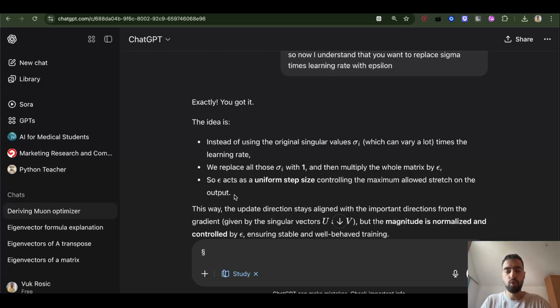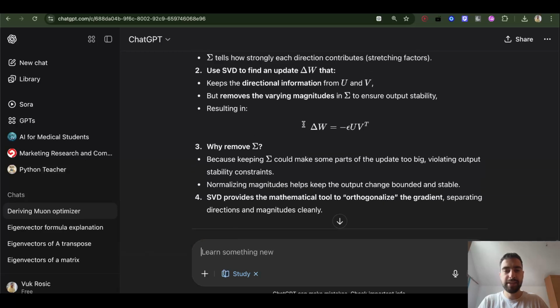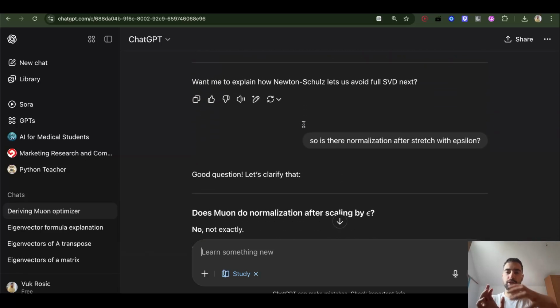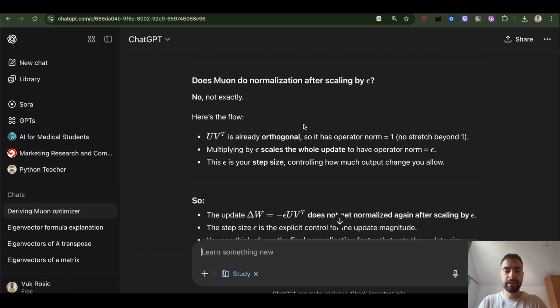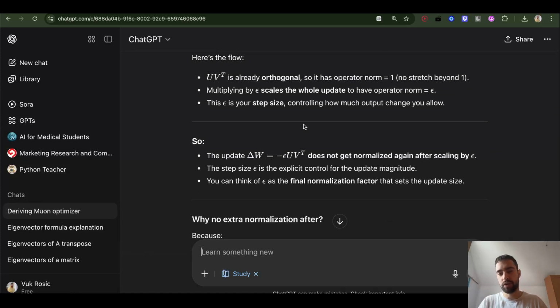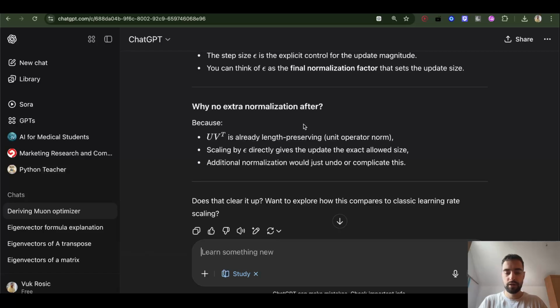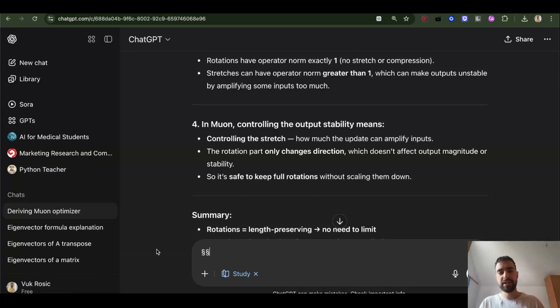Because as I said, we don't want to change the update matrix. We don't want to make it too big so the weights get changed a lot. We want to limit how much the weights get changed. So we want to limit the magnitude, the size of the update matrix. So what we've concluded is that with singular value decomposition we would just rotate the matrix and we would limit how much it changes the output, or the epsilon, the stretch, so it's not too much. And we just need to control the stretch because the rotation will not amplify and make training unstable.